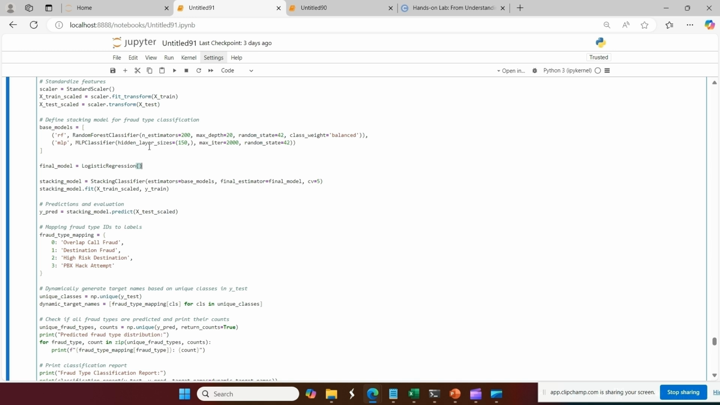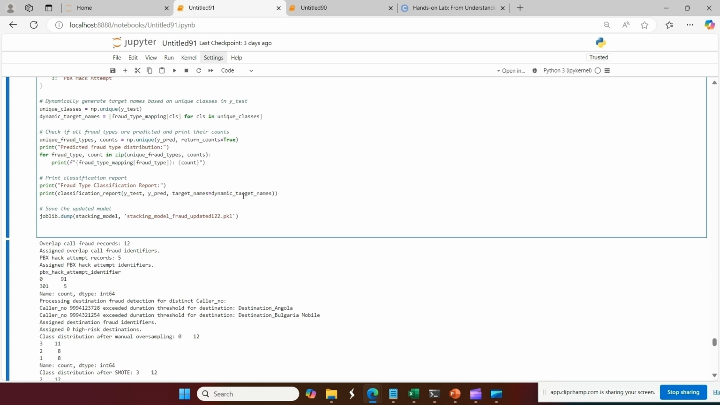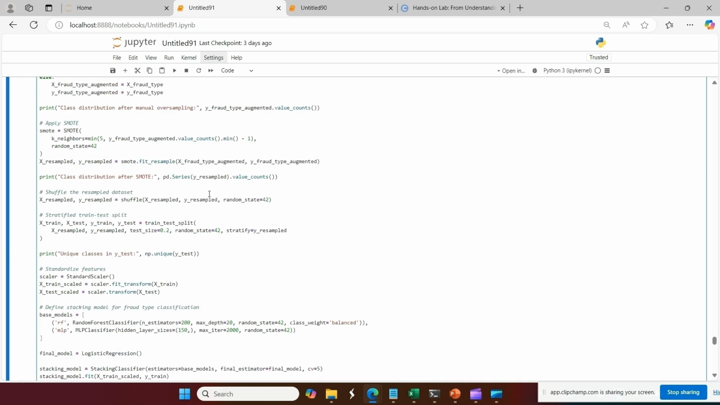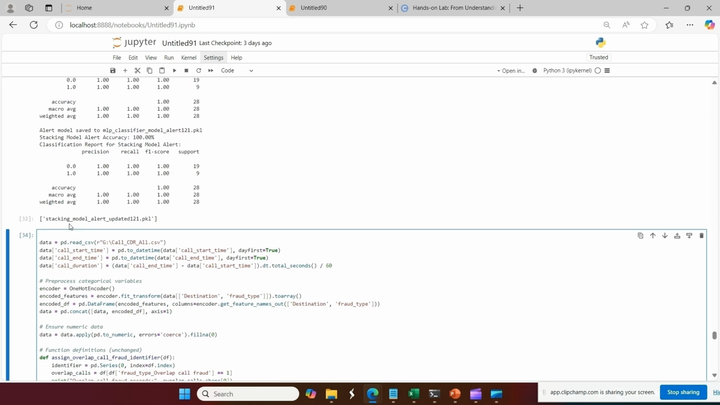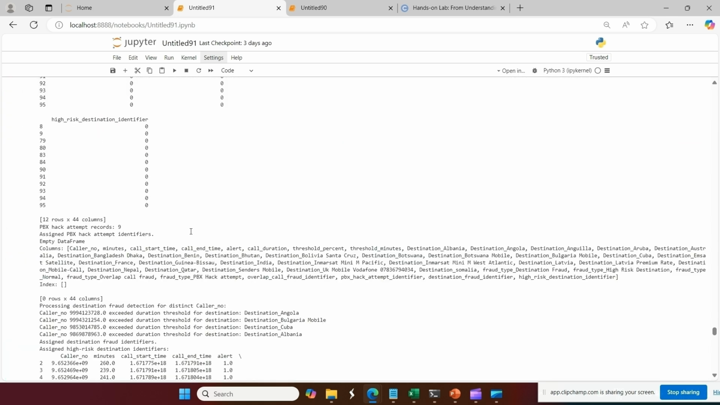The models should support each other. You should have an idea of how the models work, because in maths 1 plus 1 is 2, but if the models are predicting differently, then -1 plus 1 is 0. So this should be kept in mind. This model has already been saved as stacking model updated 122, and the previous one was stacking model 1 to 1. So this is all the functionality from here.